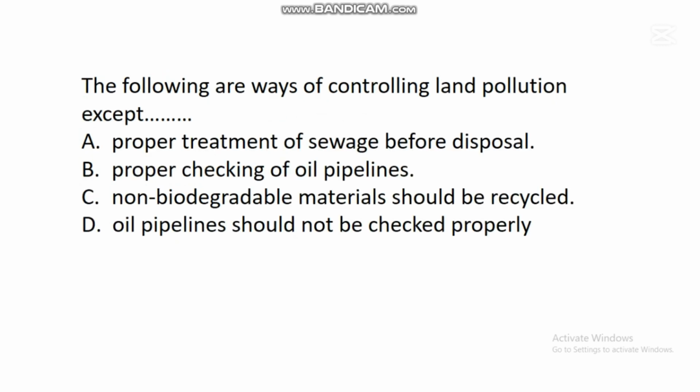The next question says, the following are ways of controlling land pollution except dash. A. Proper treatment of sewage before disposal. B. Proper checking of oil pipelines. C. Non-biodegradable materials should be recycled. D. Oil pipelines should not be checked properly. In this question, the correct answer is D. Oil pipelines should not be checked properly. So all these options apart from D are ways of controlling land pollution.